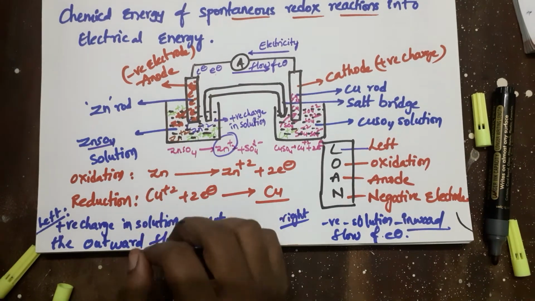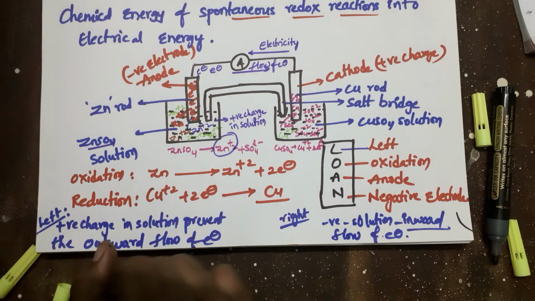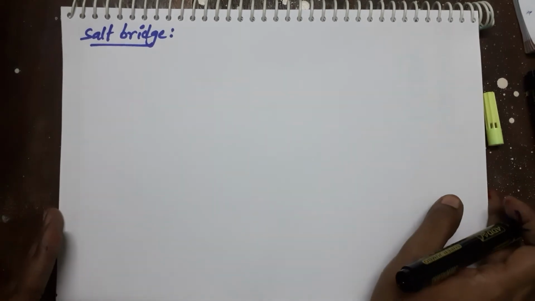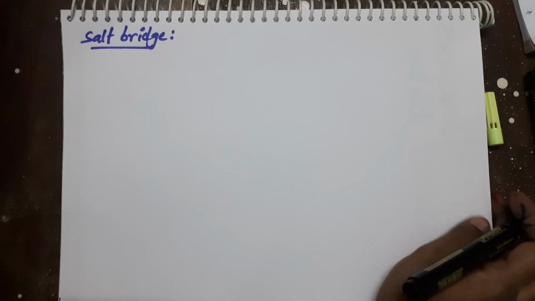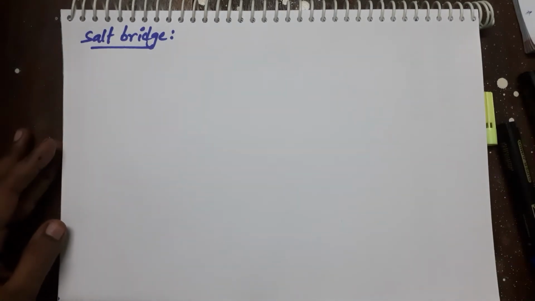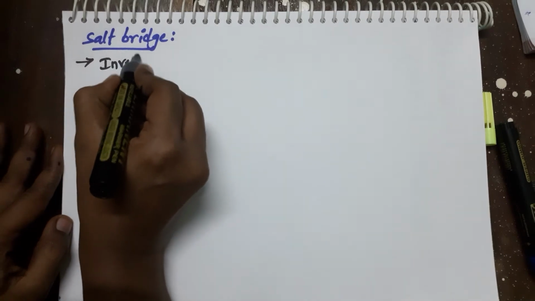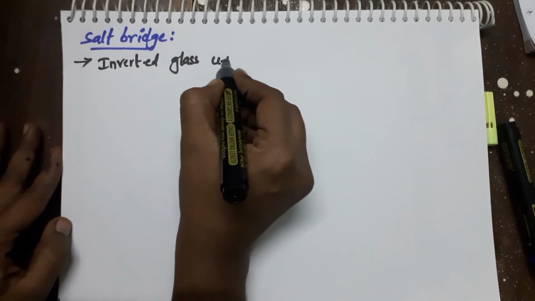Here is one more important point: why we are using the salt bridge in the chemical galvanic cell or Daniell cell. It is to prevent the problems arising in the Daniell cell after a period of time. Okay, what is a salt bridge? A salt bridge is an inverted glass U-shaped tube.